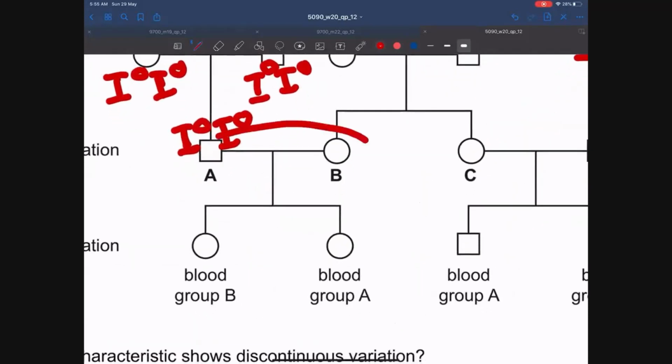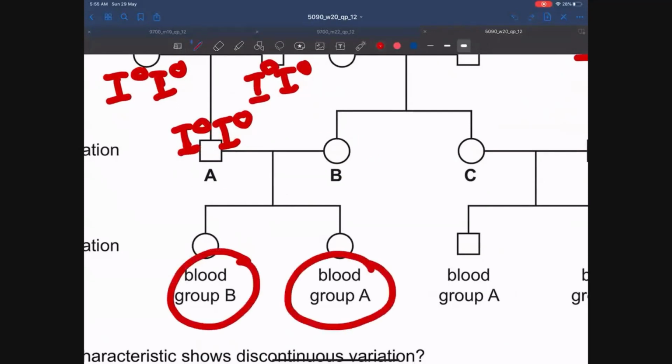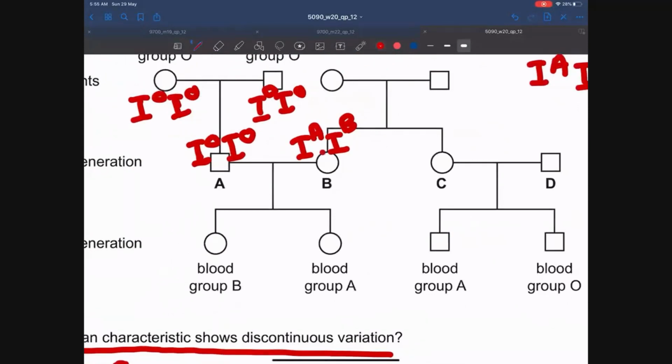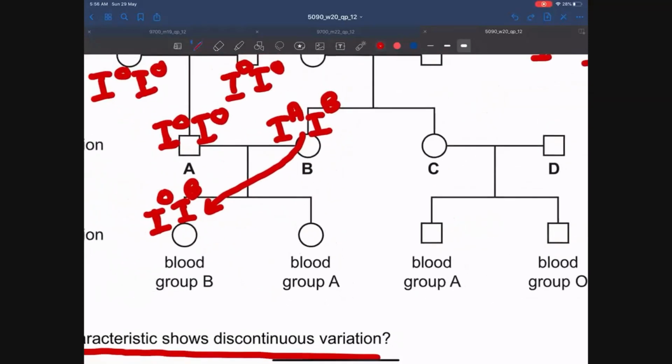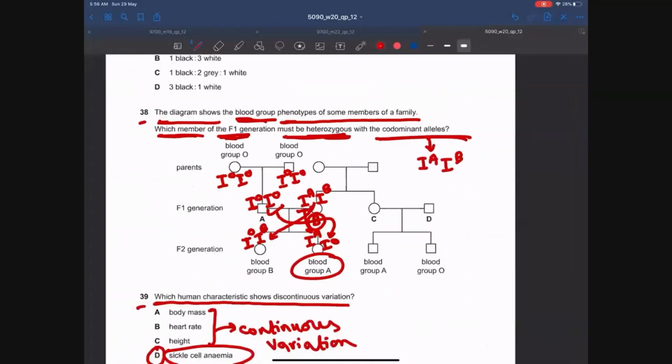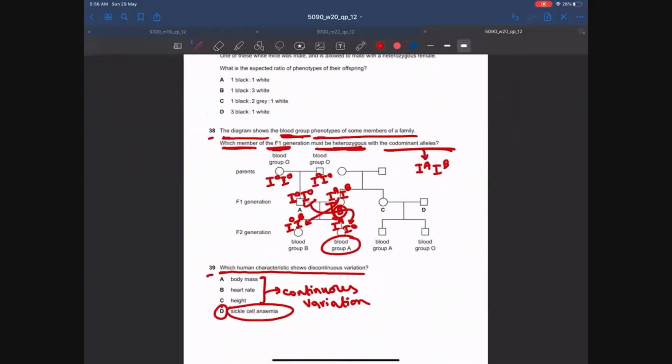However, the children of A and B have blood group B and A. This means that the person B must have one allele that is A and one allele that is B. Because to have a child with blood group B, one allele comes from parent B and the other allele comes from parent A. So BO genotype makes blood group B. Whereas to have a child with blood group A, the IA allele comes from this parent and IO allele comes from this parent, making blood group A. So it means that B is the answer, because we need to figure out the member of the F1 generation with codominant alleles, that is IA and IB.